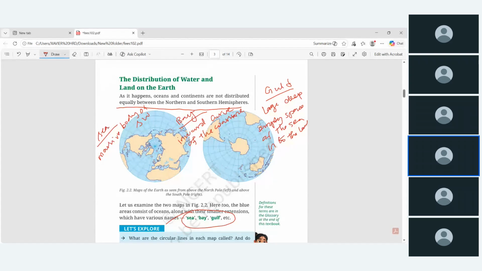For example, in and around our India, we can say this is the Arabian Sea, and the Bay of Bengal. We can take the example. A curved structure was there, the Bay of Bengal, and the Gulf, the Gulf of Kutch. We can take it is in Gujarat. Okay, and some more definitions if you want. A sea means partially enclosed by land. It's partially enclosed in land.